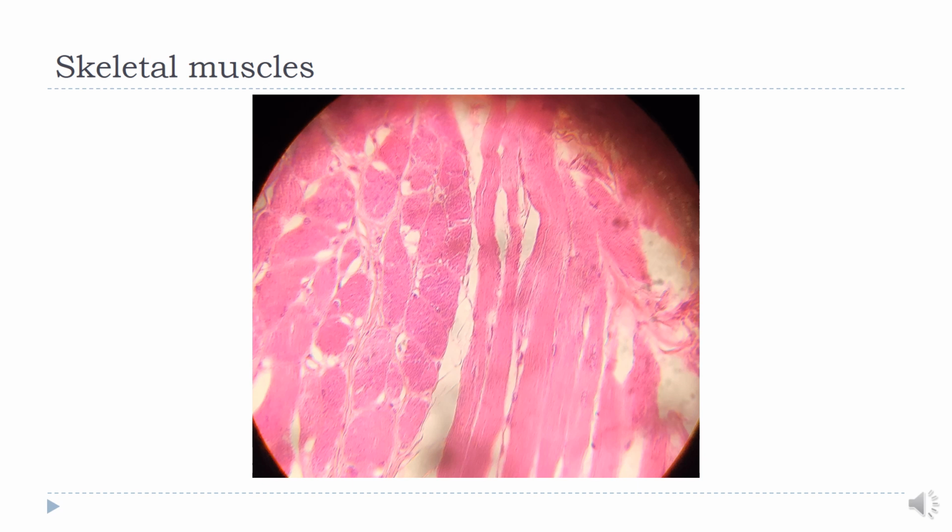Now, as I have told you before, the core of the tongue consists of interlacing bundles of skeletal muscles. Examples of skeletal muscle fibers sectioned in longitudinal and transverse planes are abundant. You can see the longitudinal section and the transverse section. You can also appreciate the striations present in the skeletal muscle fibers. This interlacing arrangement of the skeletal muscles gives the tongue the necessary mobility for phonation, chewing and swallowing of the food.